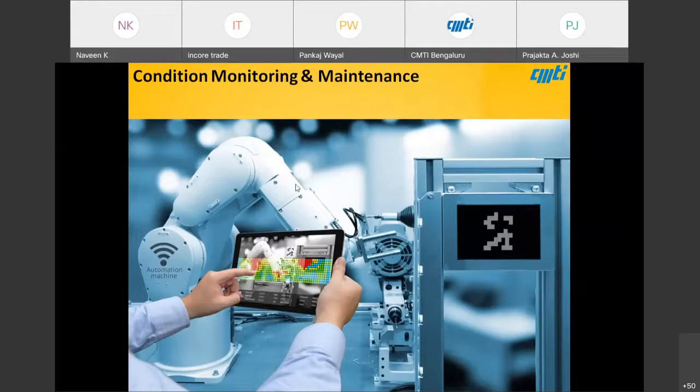Coming to condition monitoring, today we talk about smart manufacturing and Industry 4.0, where condition monitoring of these elements, and of the machine as a whole, is very important in productivity management and also in preventive maintenance. In the olden days,